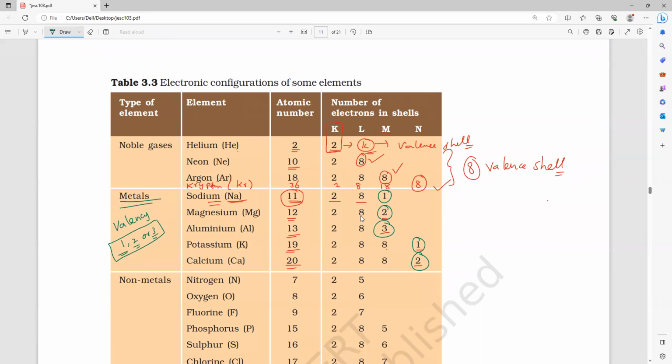So that is their valency. So metals' valency varies from where to where, everybody? Metals' valence electrons and valency, both are the same. Valence electrons are 1, 2, 3. Valency is also either 1 or 2 or 3. Do you understand, everyone? So that is about the metals. Metals have the same number of valency and valence electrons.